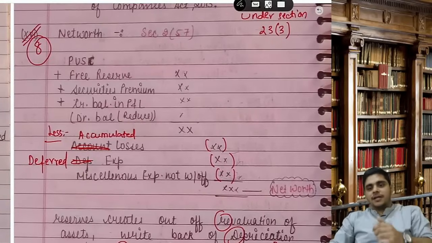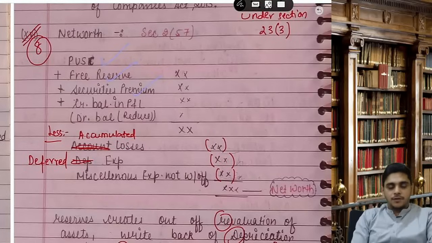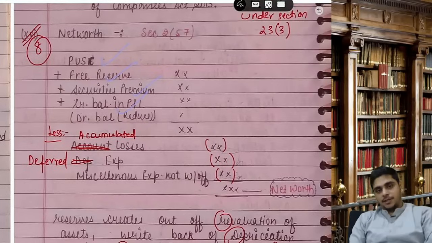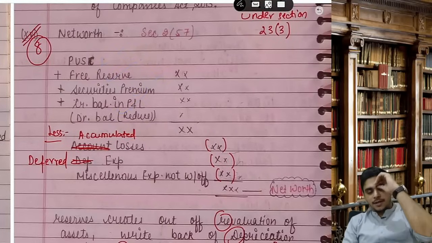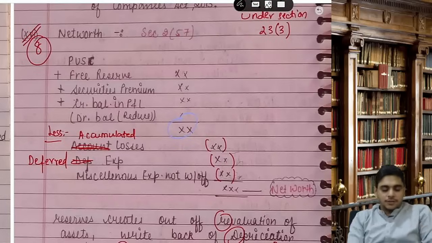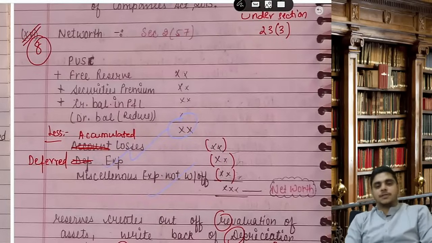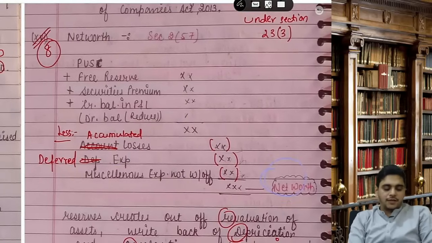Sir, what is a net worth? So net worth means first you take paid up share capital, you add free reserves, you add securities premium, you add credit balance in P&L. If it's a debit balance, you will minus it. You will get some figure. You will reduce accumulated losses, you will reduce deferred expenses, you will reduce miscellaneous expenses not written off. You get the figure of net worth.